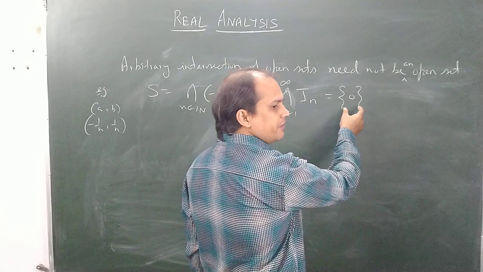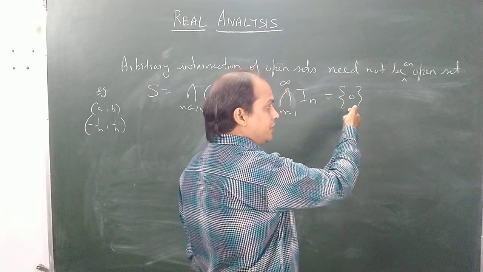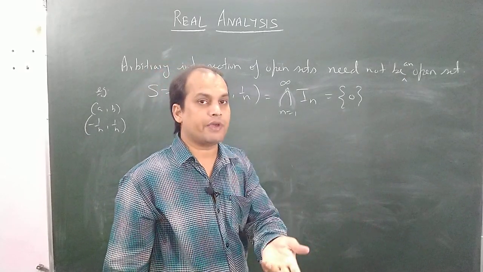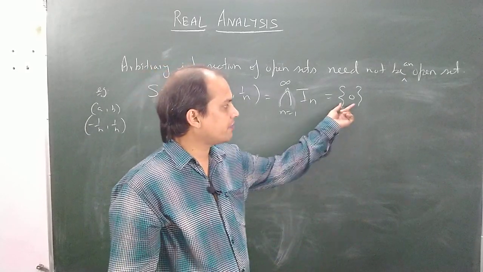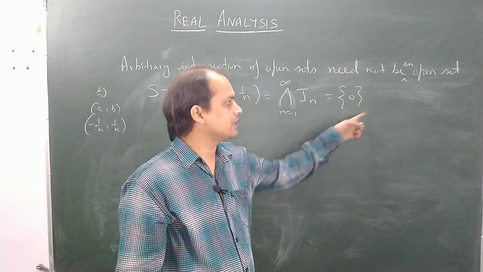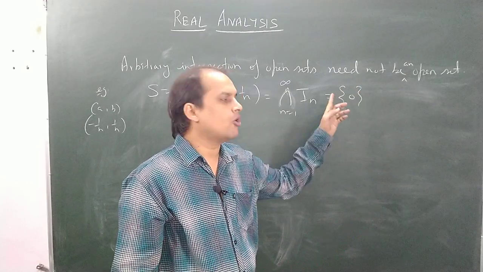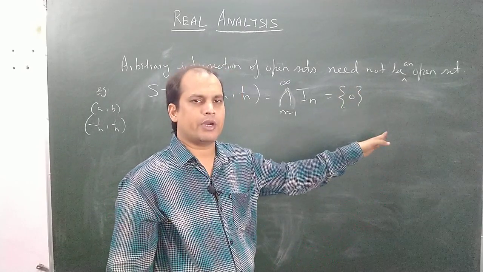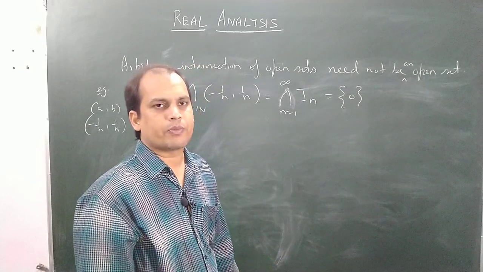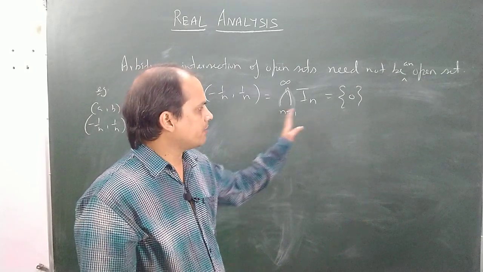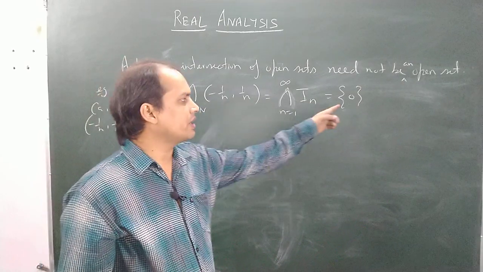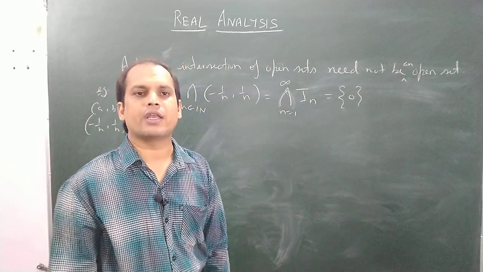Because if this set were open, then it would need to contain an interval, in fact a non-trivial interval, which is uncountable, and this set is finite. Being countable, it can never contain an uncountable set. So this is the reason why this set is not open. Here I am using the countability argument, but later on I will also prove it using the fact that the complement of a closed set is an open set. That argument I am not using here. Now, how to show why its intersection is 0 and not any real number greater than 0 or any real number less than 0?